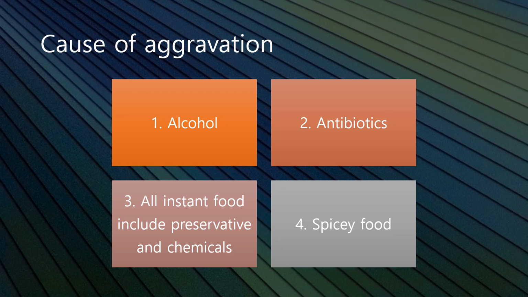Third, all instant food that includes preservatives and chemicals should also be forbidden. Fourth, spicy food, because it is irritating your bowel and should be avoided. Hence, all this food influences the outcome.